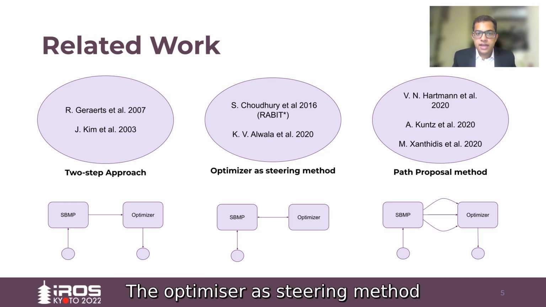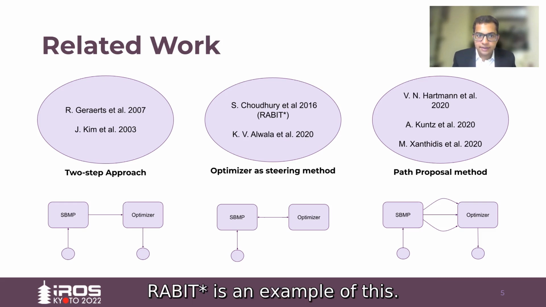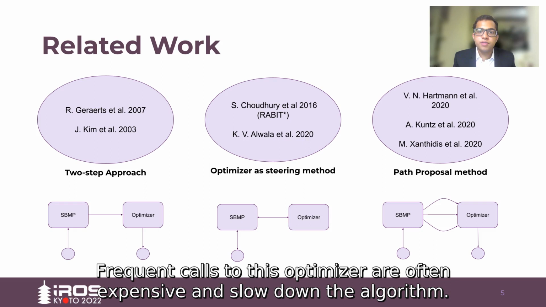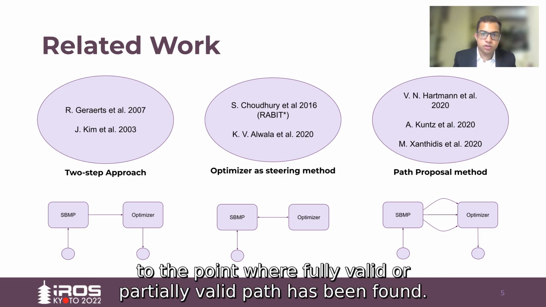The optimizer as steering method integrates sampling and optimization using the steering function. RabbitStar is an example of this. This planner calls an optimizer on edge to push invisible edges out of collision. Frequent calls to this optimizer are often expensive and slow down the algorithm. We differ by postponing the optimization to the point where full valid or partially valid path has been found.